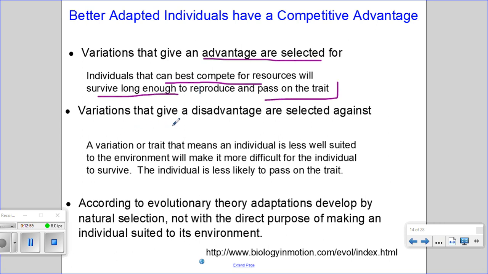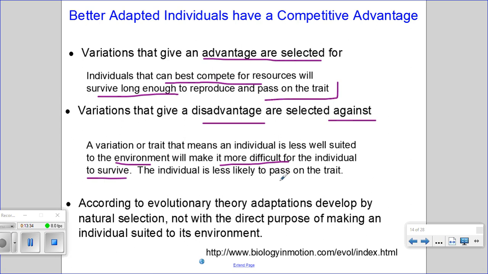Variations that give a disadvantage are selected against. So a variation or trait that means an individual is less well suited to the environment will make it more difficult for that individual to survive. The individual is less likely to pass on the traits. So if they're not going to be able to reproduce, they're not going to be able to pass on that trait or that variation or that allele. And so that allele will decrease in frequency within a population.